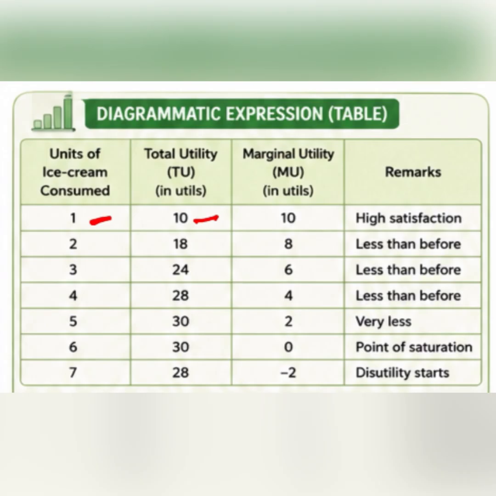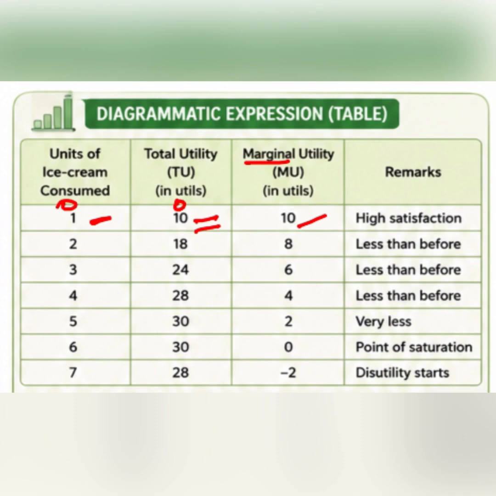So if I say the first unit of ice cream gives me 10 utils of satisfaction, that means the marginal utility or the extra utility will be 10 only, because it's the very first unit. If we look at the situation before this, it is a situation of zero consumption, when I have not consumed ice cream at all. If I have not consumed anything, my total utility will be zero only, right? So when I talk about one unit, that extra unit is giving me the satisfaction of 10 utils. The word marginal itself means additional or extra: the utility or satisfaction that you derive from that extra unit that you consume.